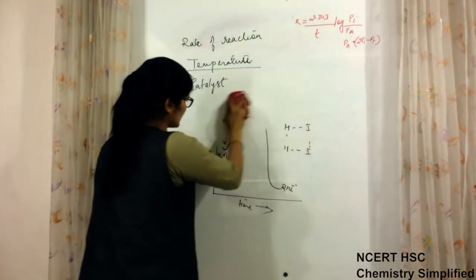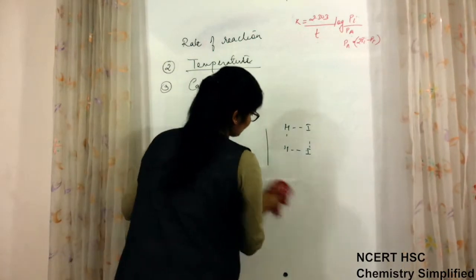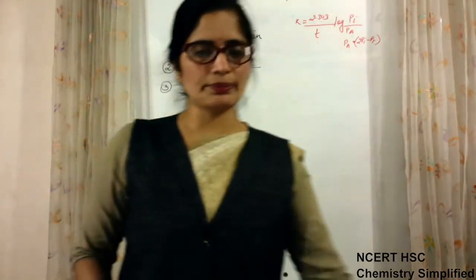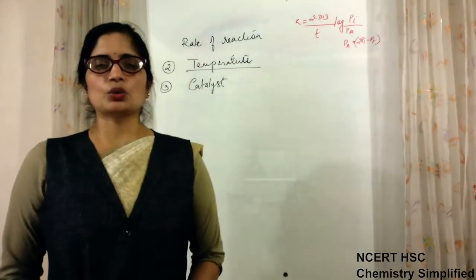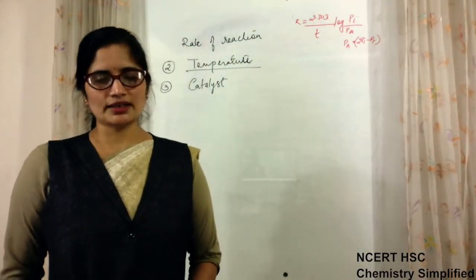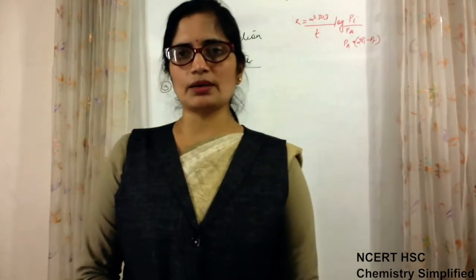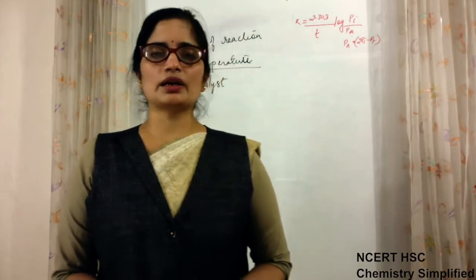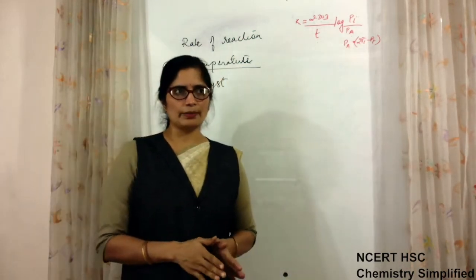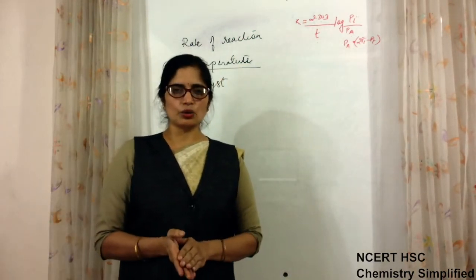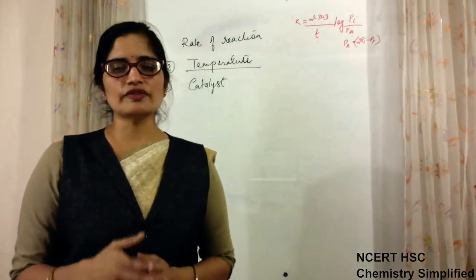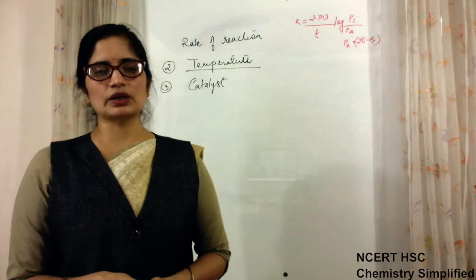Now the second factor is catalyst. We know that a catalyst is not used up in any reaction. It only increases the rate of reaction. And one more thing about catalyst is that it does not affect the equilibrium. If a reaction is completed to 75% only and 25% remains unreacted, then the presence of a catalyst cannot change the equilibrium.